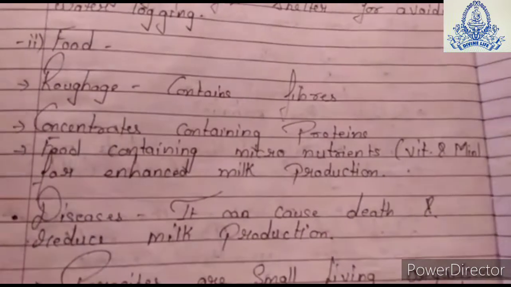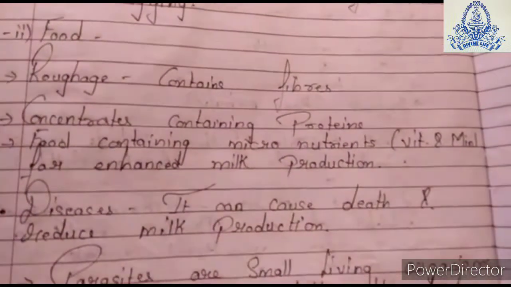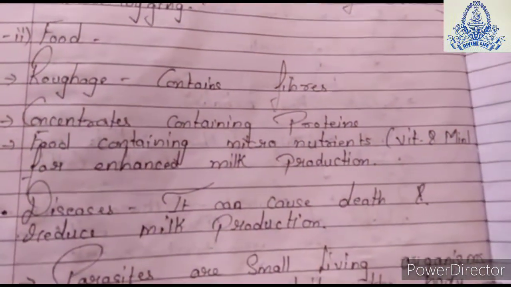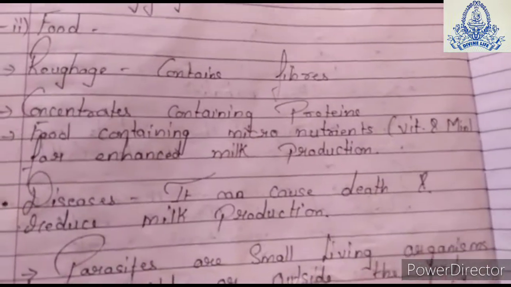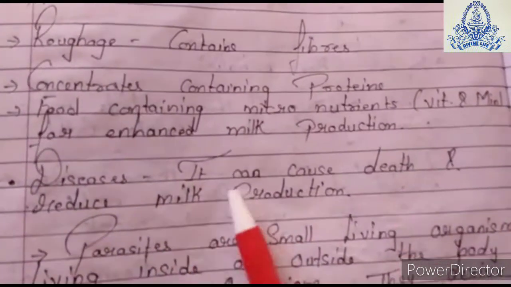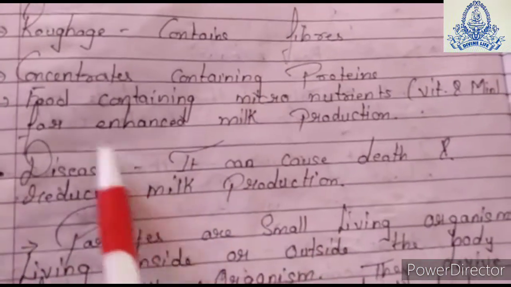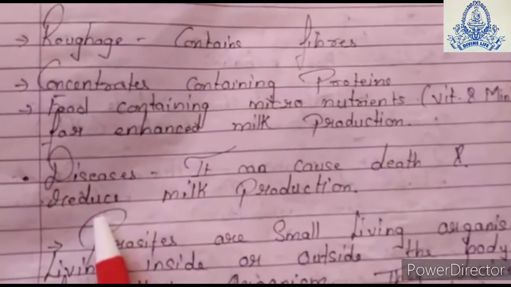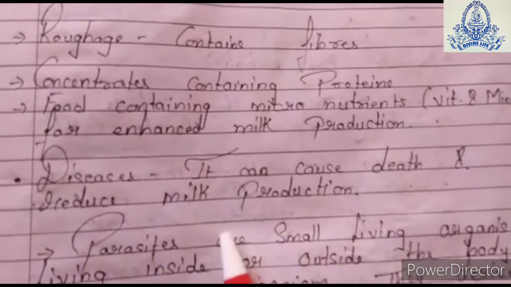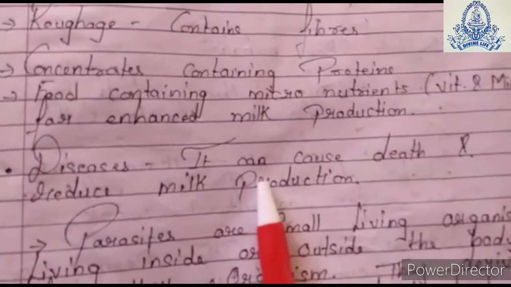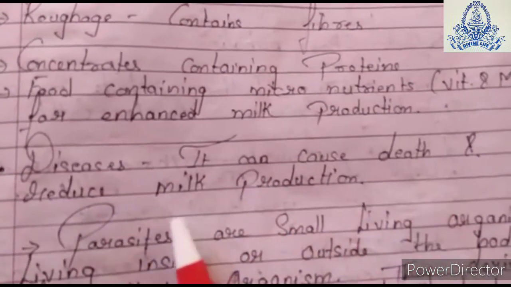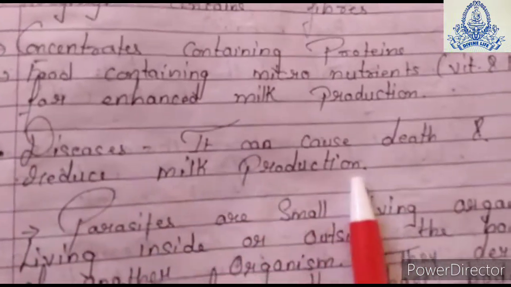That means you need to give such kind of food which has more amount of the micronutrients so that the milk can be produced in a large amount. Now let us see the disease. It can cause the death and reduce the milk production. If the animals are suffering from the diseases, then what will be the result? In most cases, it can lead to the death, but in some, it can reduce the milk production.